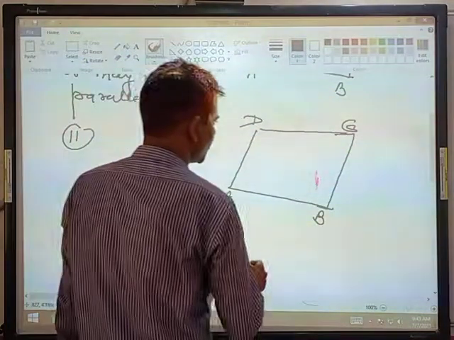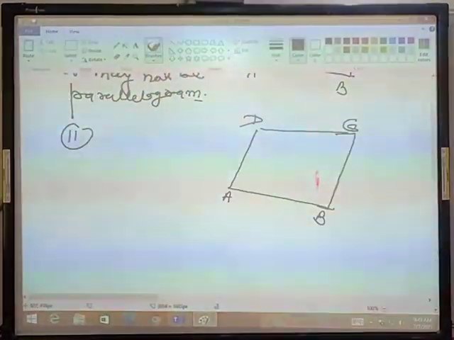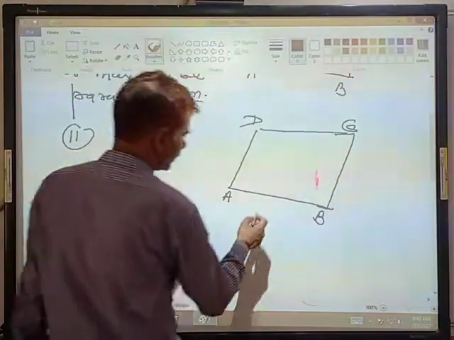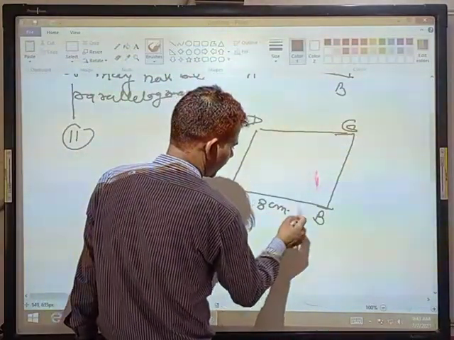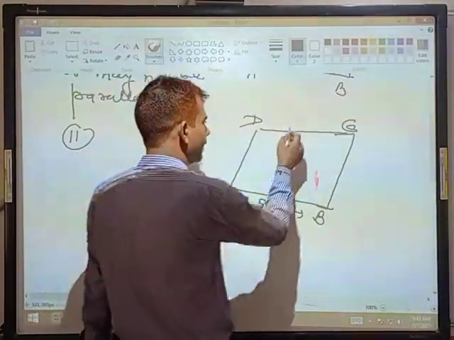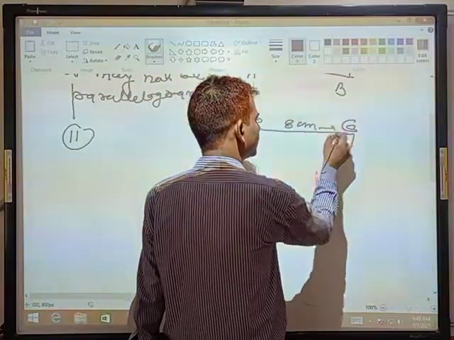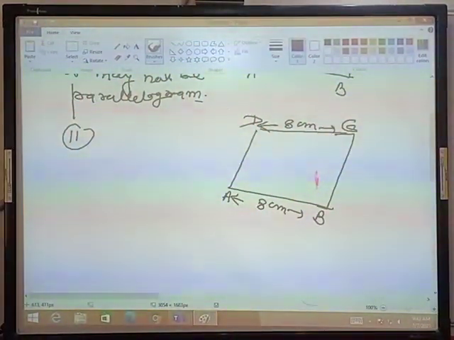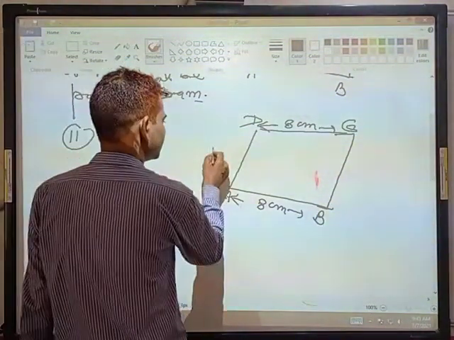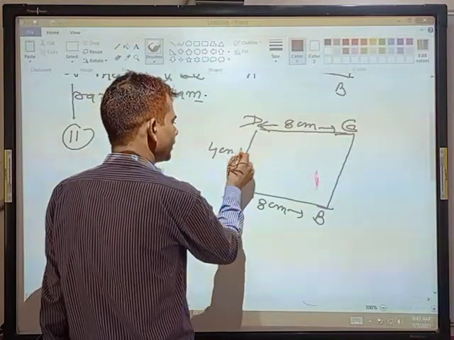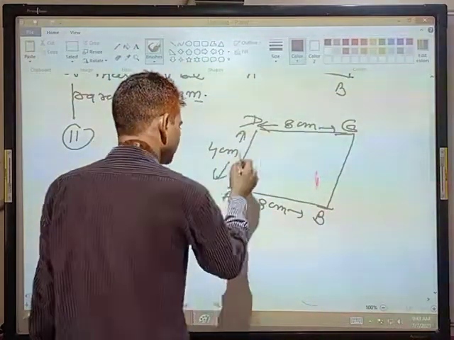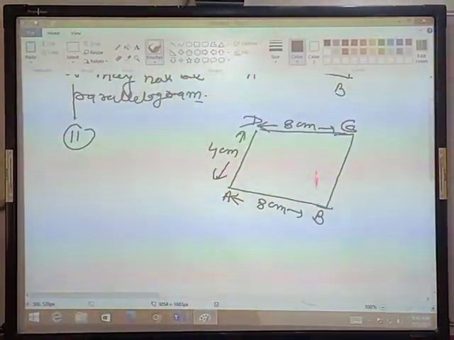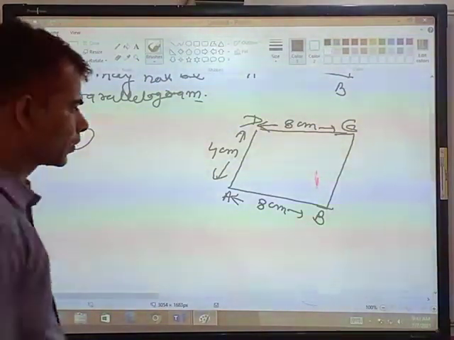AB is equal to DC, that is 8 centimeter. AD is 4 centimeter, and BC is 4.4 centimeter.